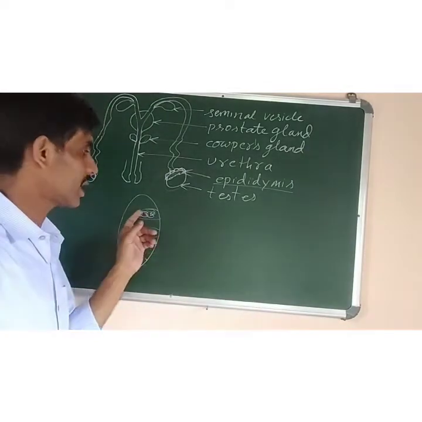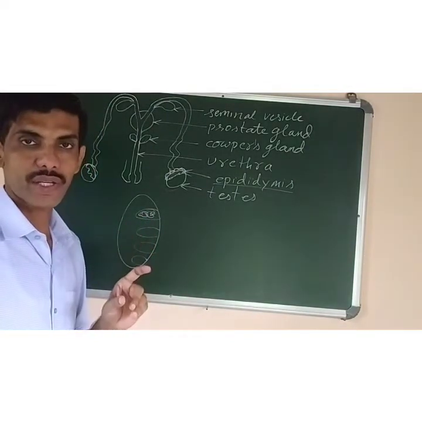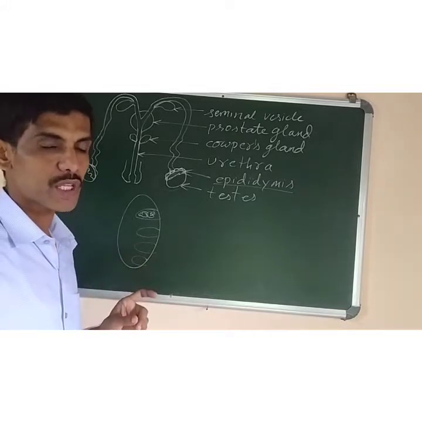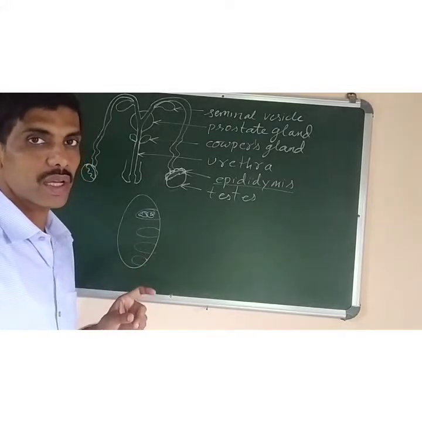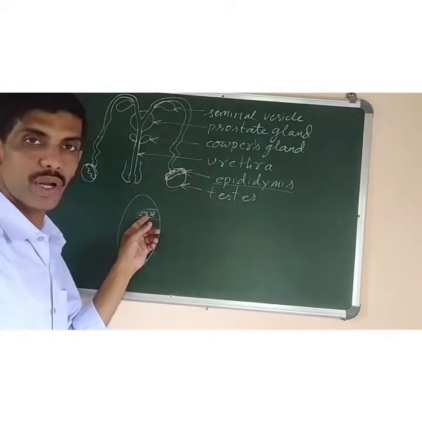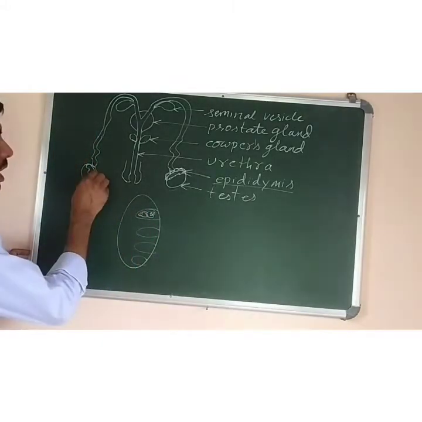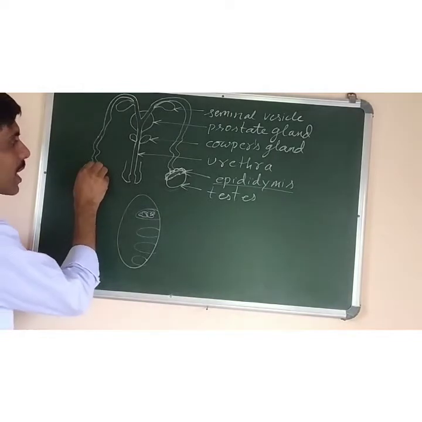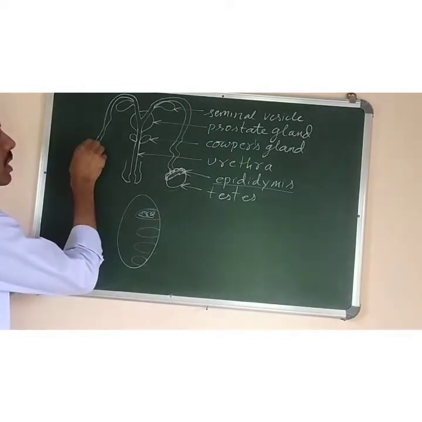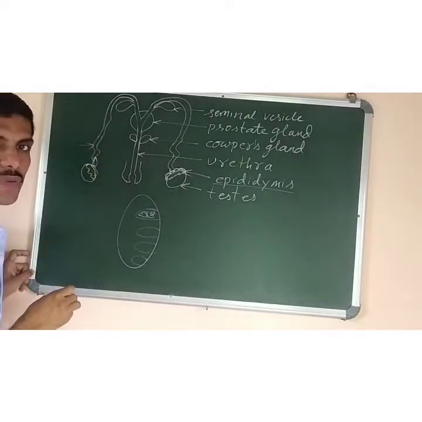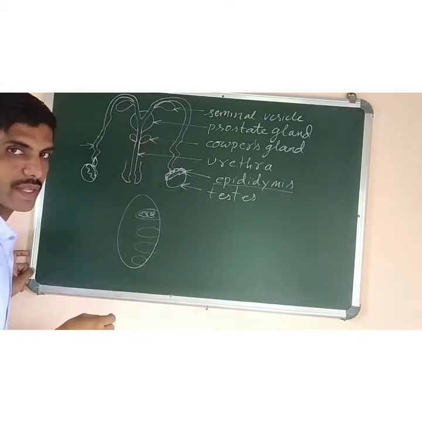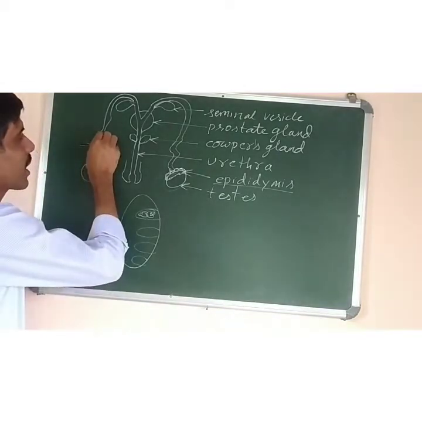Okay. So inside the testicular lobe, the male sperm cells, or spermatozoa, are produced. The sperm cells are first stored in the epididymis, then they pass through the duct known as the vas deferens.